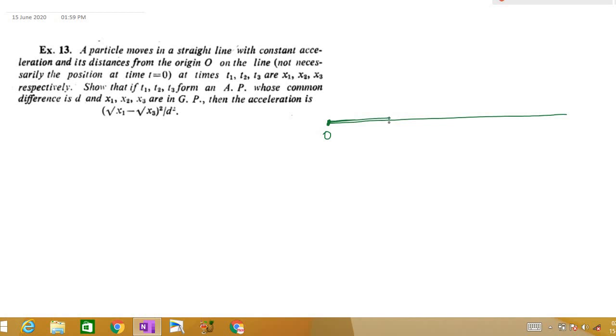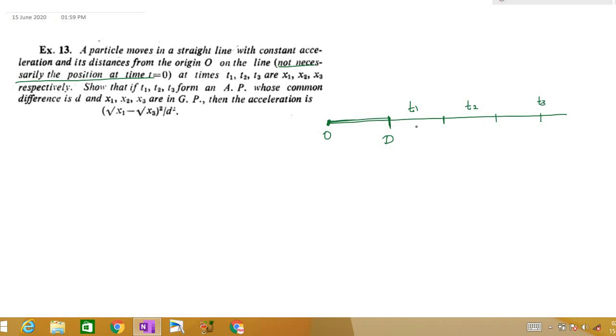So let us assume that we are starting here, and let that point be D, because they are saying that they are not necessarily at time t is equal to 0. This is the position at time t is equal to 0. We can also start here, but from here we are moving at 3 different times. This is the position of the particle at time t1, this is the position of the particle at time t2, and this is the position of the particle at time t3.